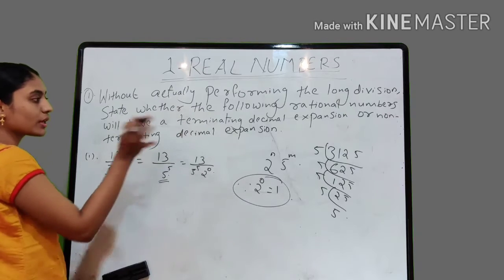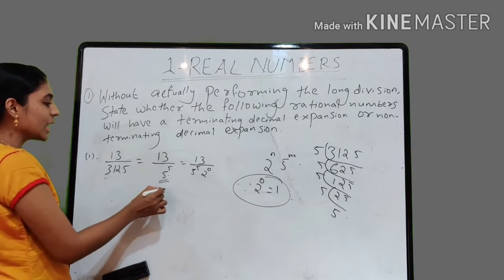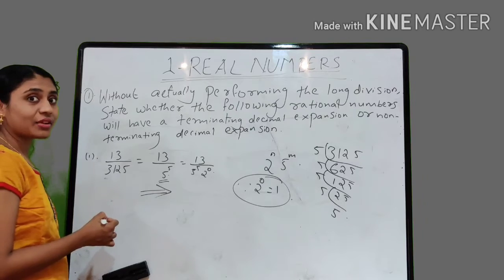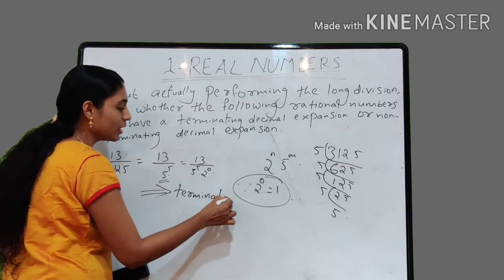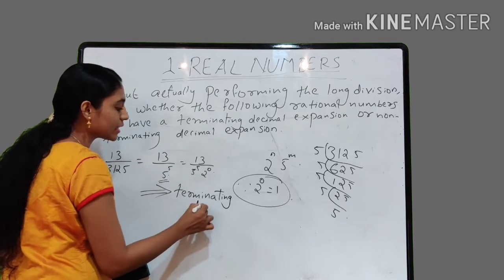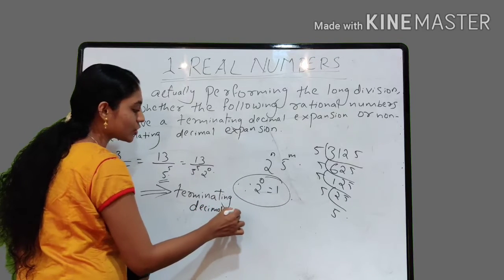Since it is of the form 2 raised to n into 5 raised to m, we can say that this rational number is having a terminating decimal expansion. Understood? This number has a terminating decimal expansion.